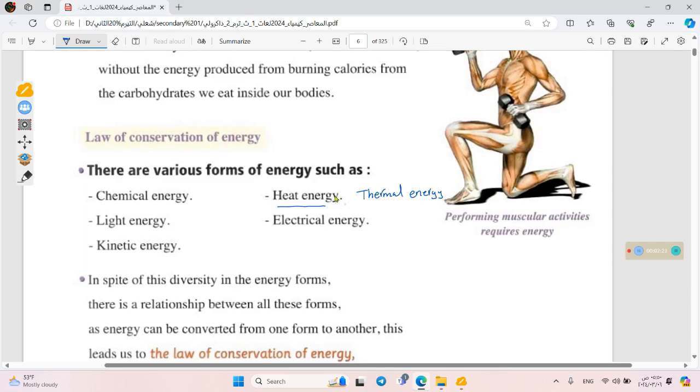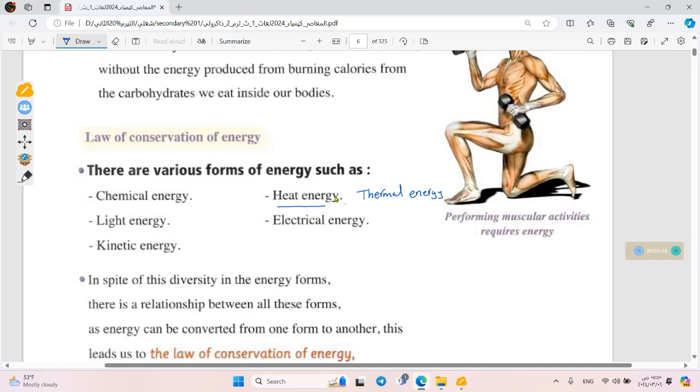We will see later that we use the word average speed to refer to the motion of the particles, because it's random and differs from one particle to another in the same body. So heat energy or thermal energy is a form of kinetic energy accompanied with random motion.